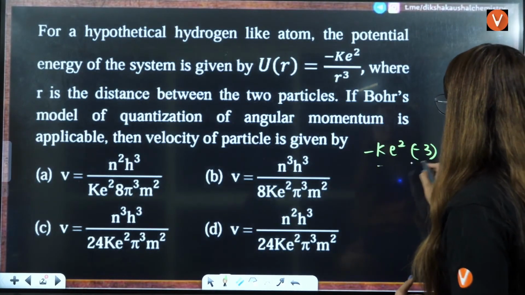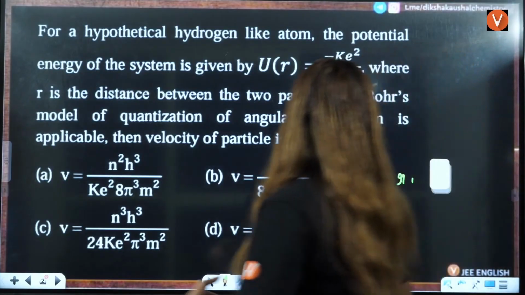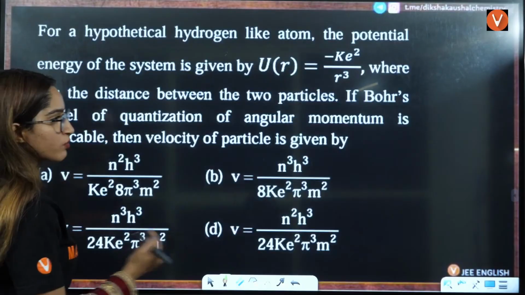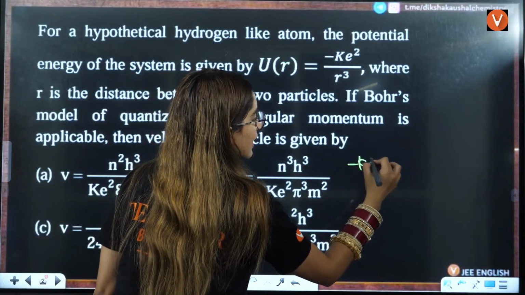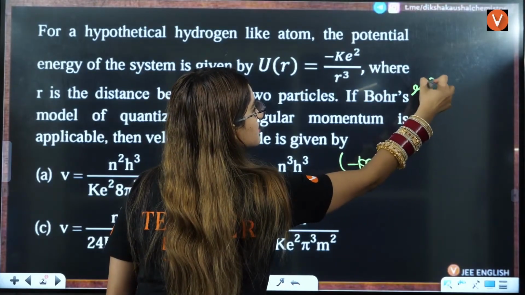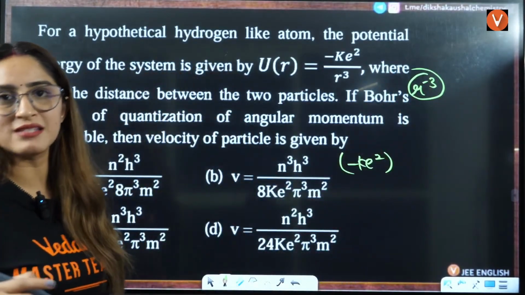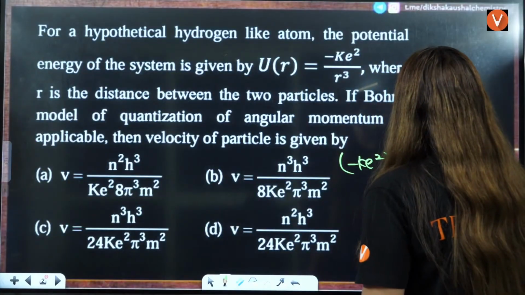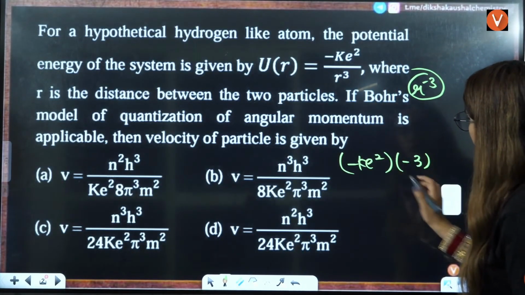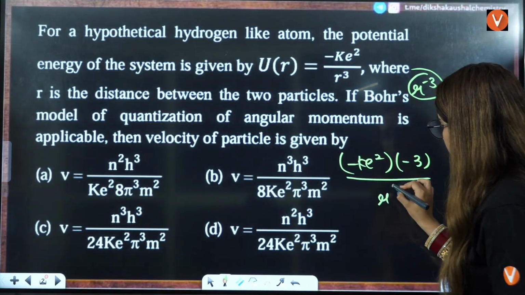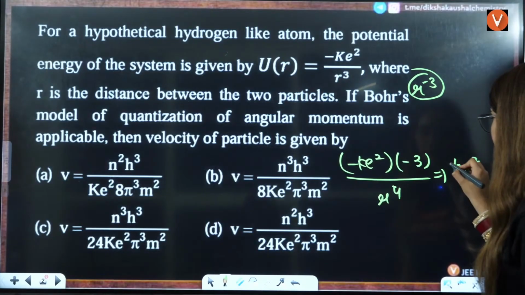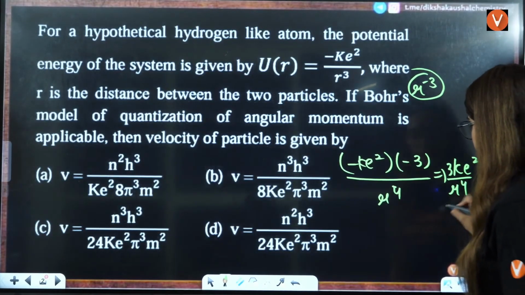Here what was there? It was minus ke squared by r, and its differentiation is minus 3, with r raised to power minus 1 becoming minus 4. So it will turn out to be 4 here, and this will be 3ke squared by r raised to power 4.